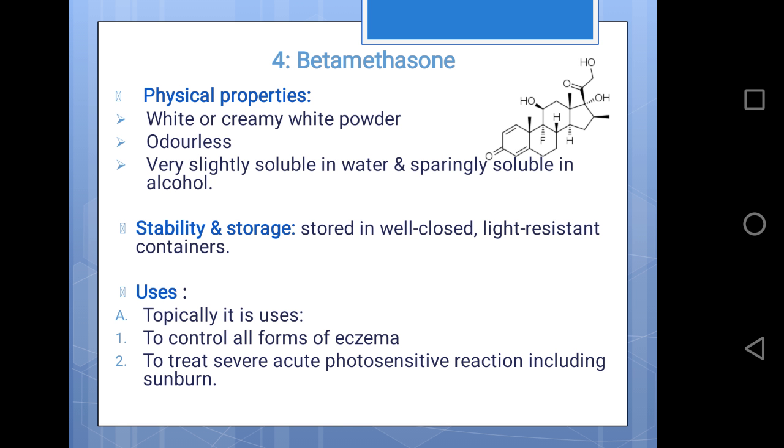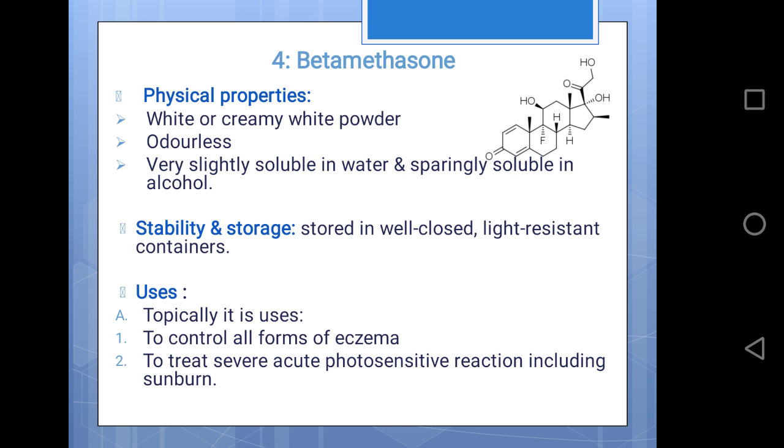The next drug is betamethasone. Its physical property is that it is available as a white or cream white powder, odorless, very slightly soluble in water and sparingly soluble in alcohol. The structure of betamethasone is shown here. Stability and storage: it should be stored in a well closed light resistant container.